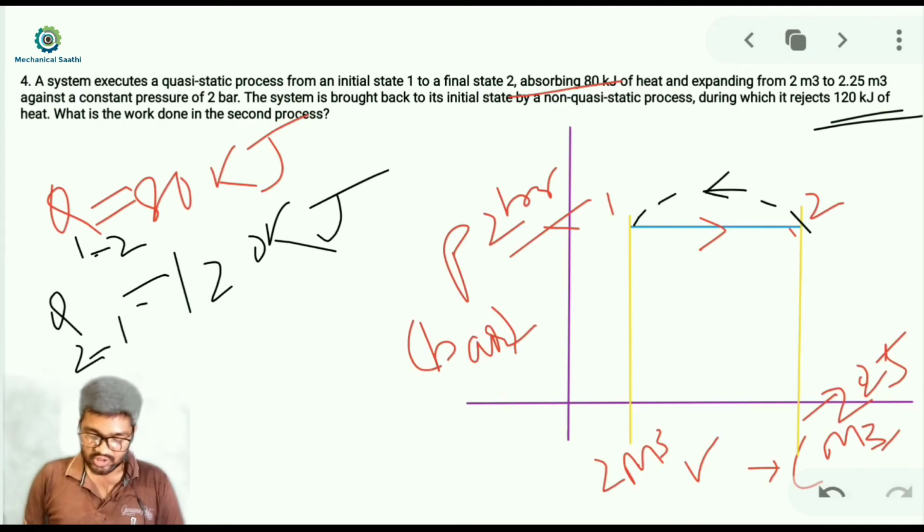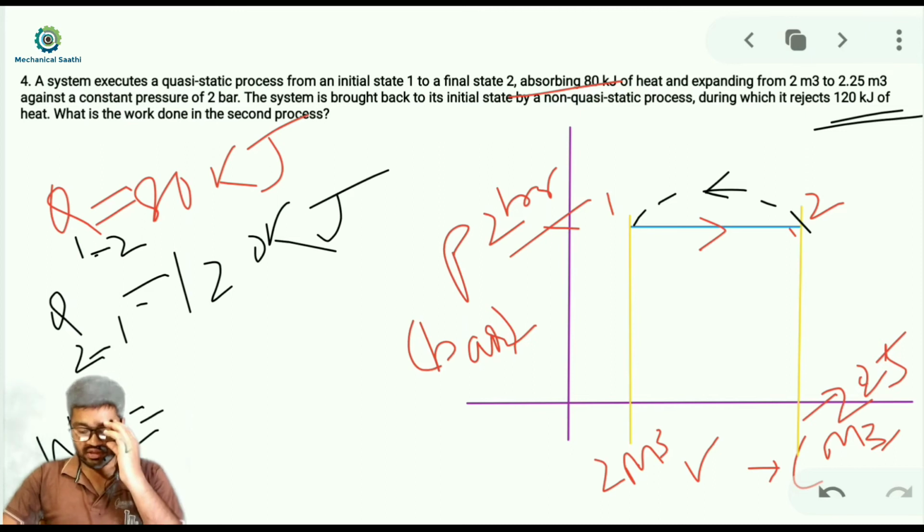So in this process, that is from 1 to 2 process, the heat interaction is given to us as 80 kilojoule. And if we try to find out the work interaction, that is W12, we can calculate it over here, because we can assume this is a closed system and it is a quasi-static process and pressure is remaining constant.